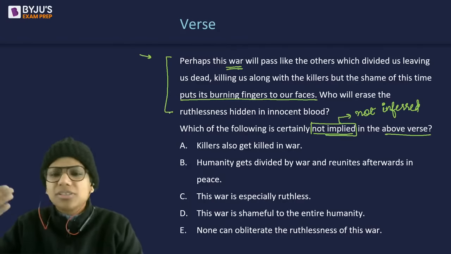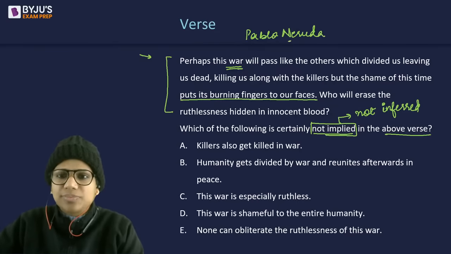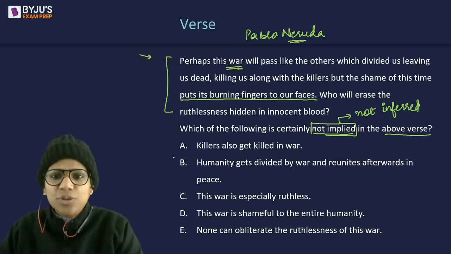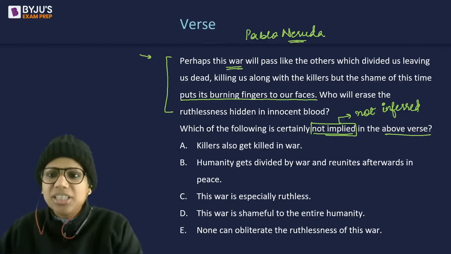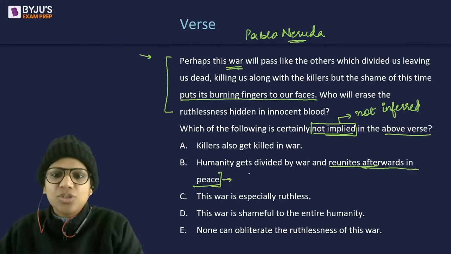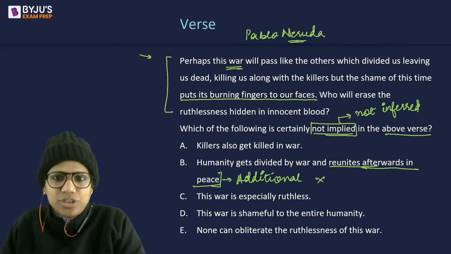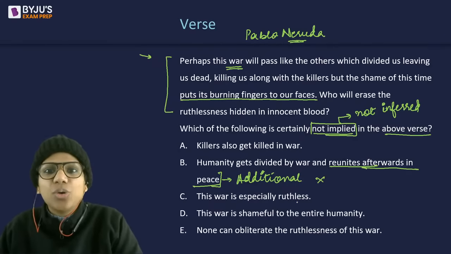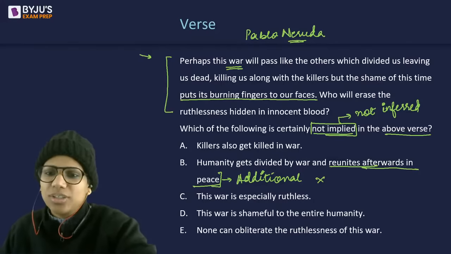So the person who has spoken this is actually a quote by Pablo Neruda, and Neruda asks this question. So, if you see, the others are related to what has been said, but this has not been said at all. Reunites afterwards in peace. So this becomes additional, this becomes alien, as we call it. And that is why this cannot be inferred. Something that is not stated at all can, of course, not be inferred. That's why B. Good.